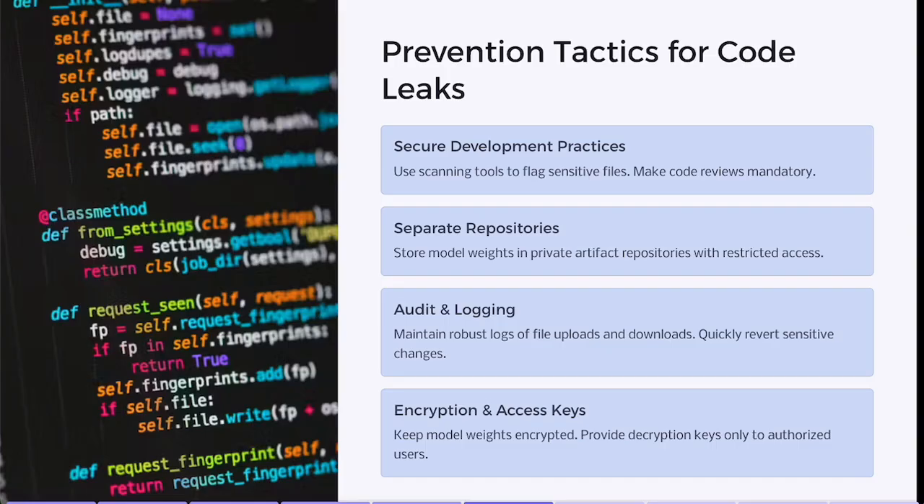Number 3, audit and logging. Maintain robust logs on who uploaded or downloaded the files. Quickly revert changes if something sensitive appears in a commit. Number 4 is encryption and access keys. Even if you store model weights in a repo, keep them encrypted. Provide decryption keys only to authorized users, and rotate keys frequently and monitor usage patterns. Combining these measures keeps your proprietary models out of public view, ensuring accidental leaks remain unlikely.